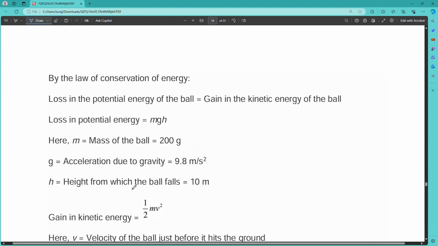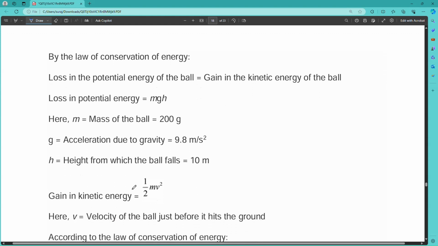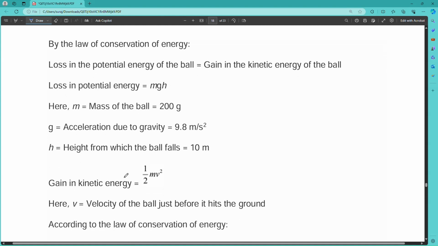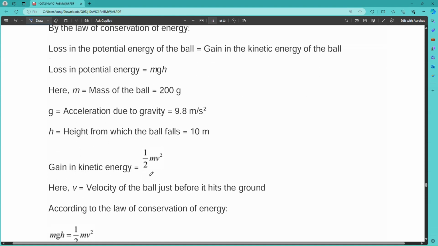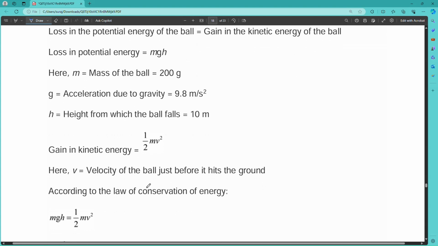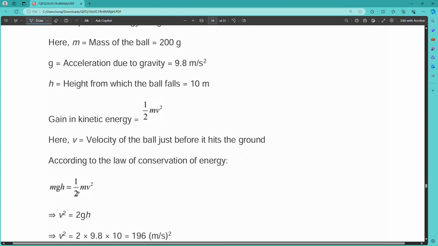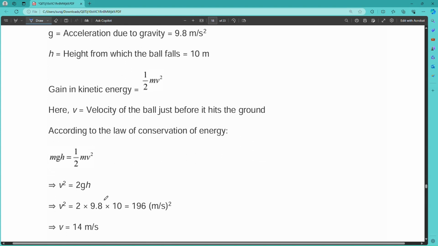Here m is the mass of the ball, that is 200 gram. g is the acceleration due to gravity, that is 9.8, and h is the height, that is given as 10. So the gain in kinetic energy will be half mv square. Here v is the velocity of the ball when hitting the ground. According to the law of conservation of energy, mgh equals half mv square, because both are the same.